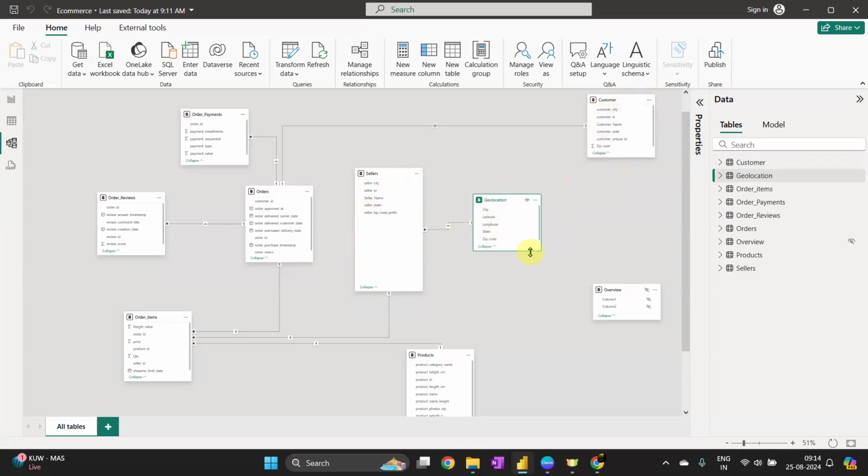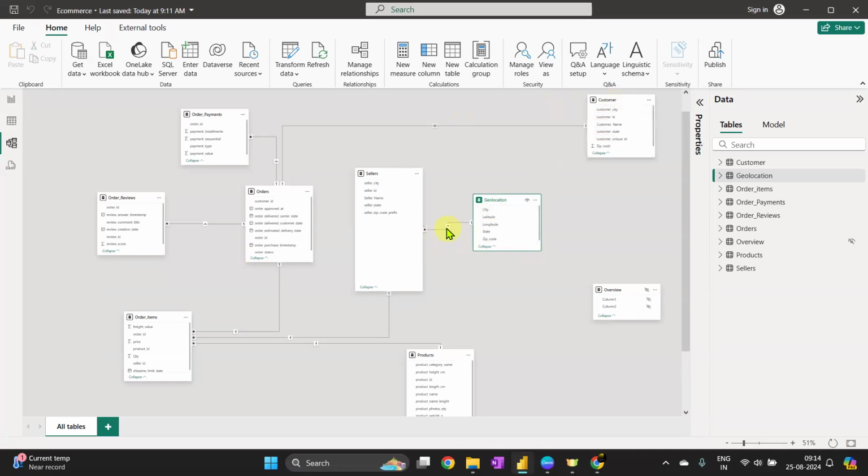Make sure you understand your focus point from the table or from the overall final reporting. If your end user or the client wants you to create the report from the point of view of the e-commerce dataset, or with respect to the sellers, orders, and revenue, then geolocation is the perfect match. But otherwise you can connect it with the customer also.